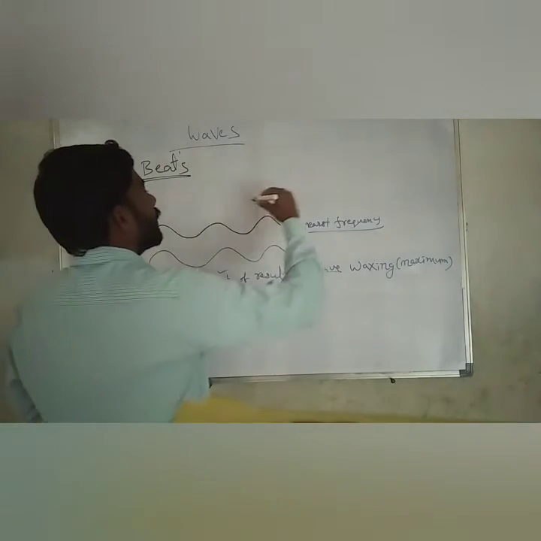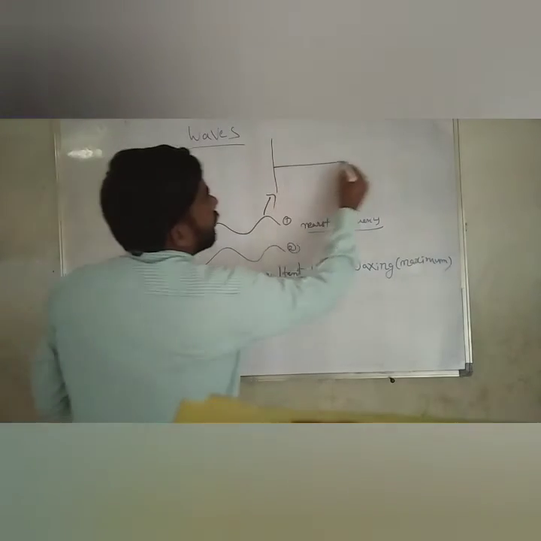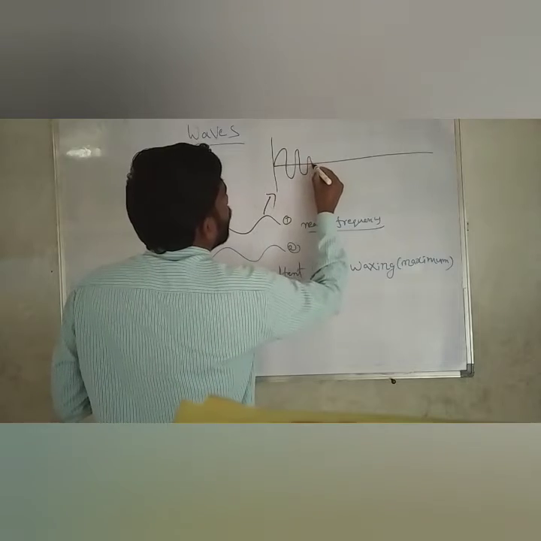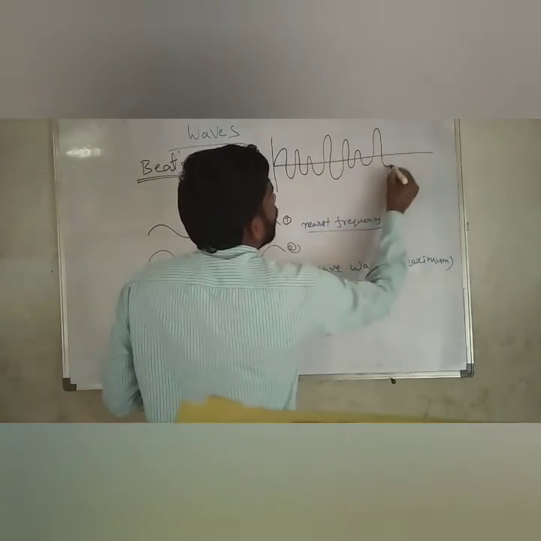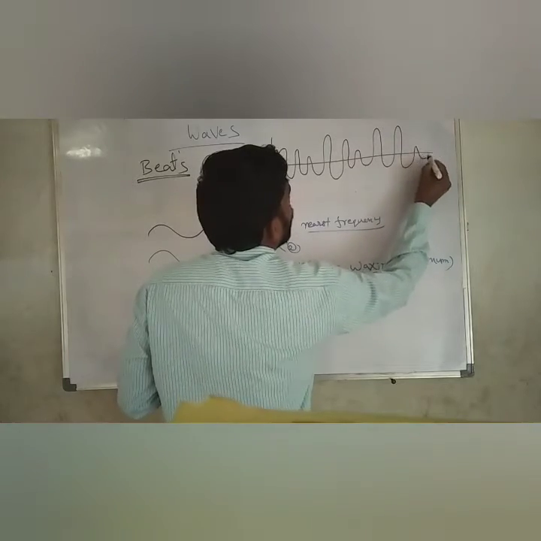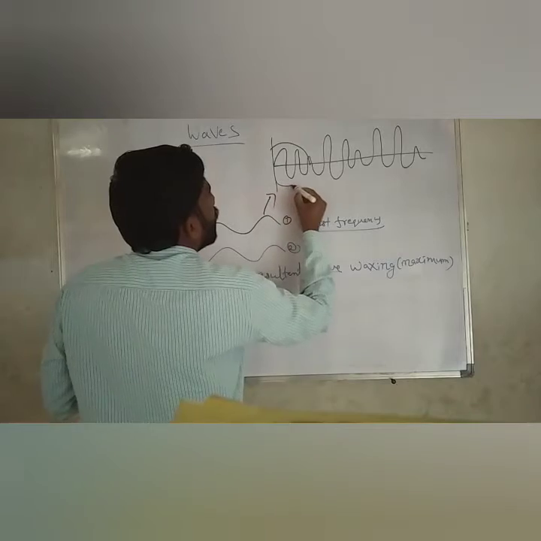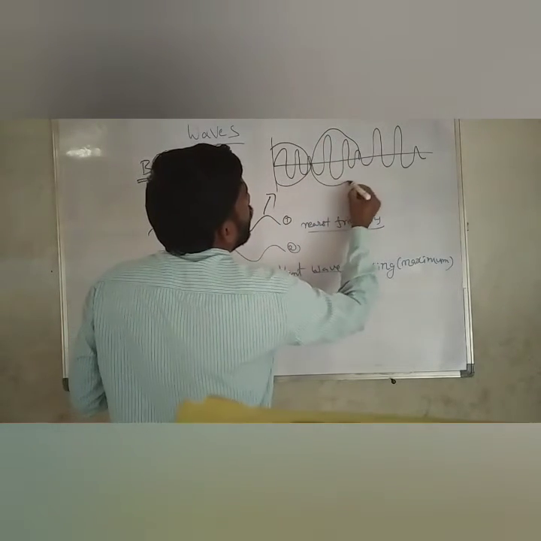This resultant we will show like this. Up to this is one mode, up to this one mode, and up to this one mode.